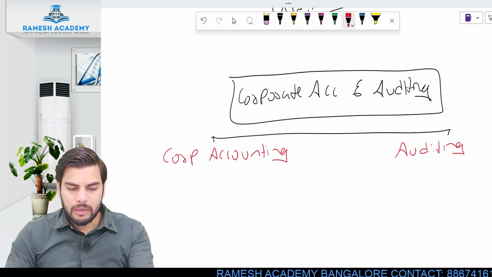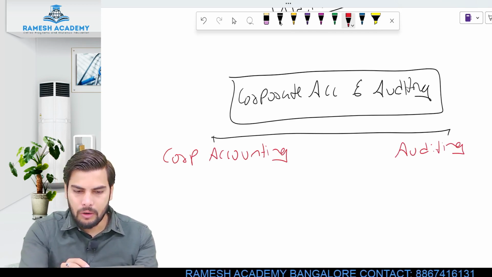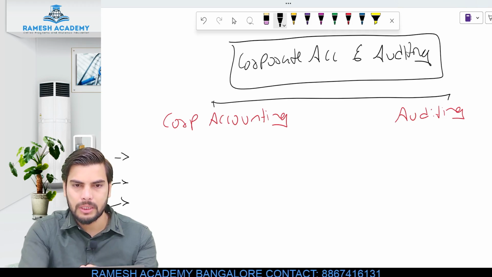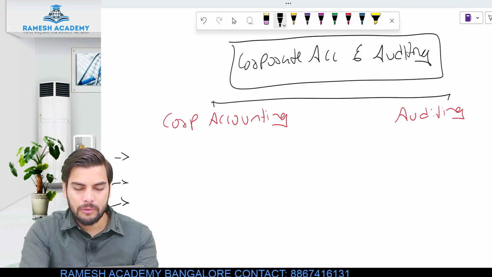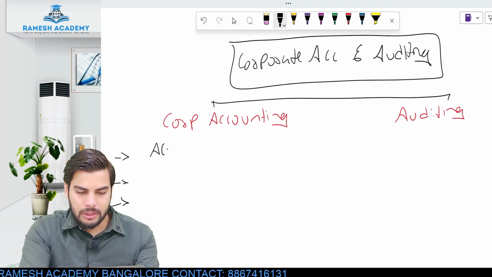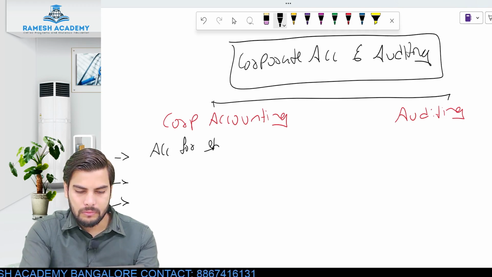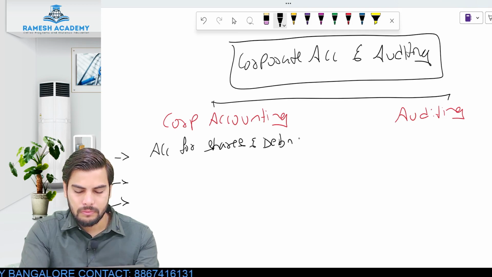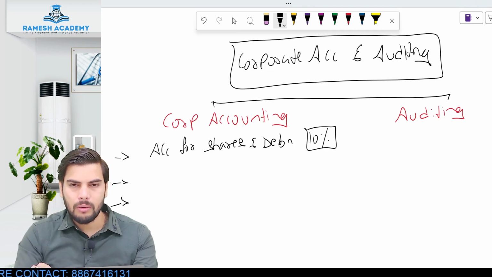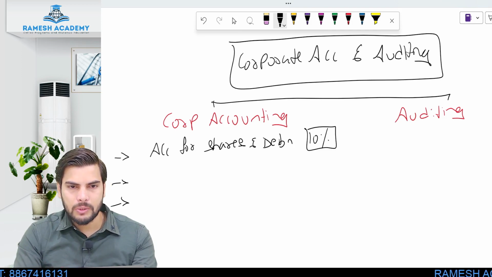Clear? So when it comes to corporate accounting, in total we have 5 chapters. Let me give you a brief introduction about these chapters. So the first thing is accounting for shares and debentures. This carries 10% of your total marks, so that is almost 10 marks. Out of 100, 10% weightage is as good as 10 marks.